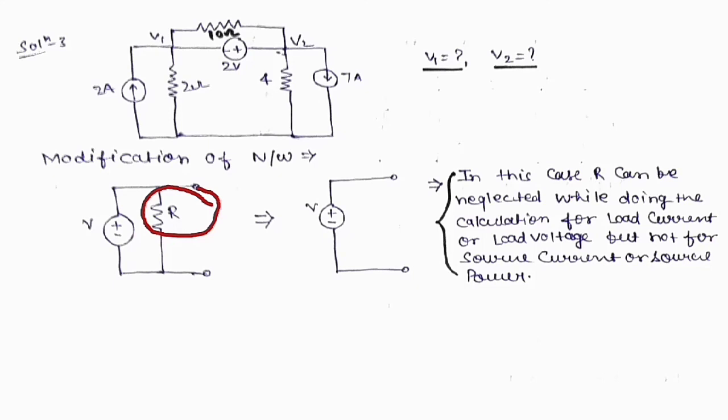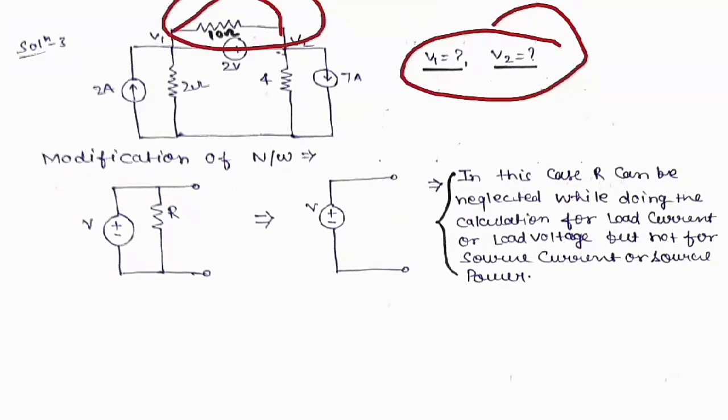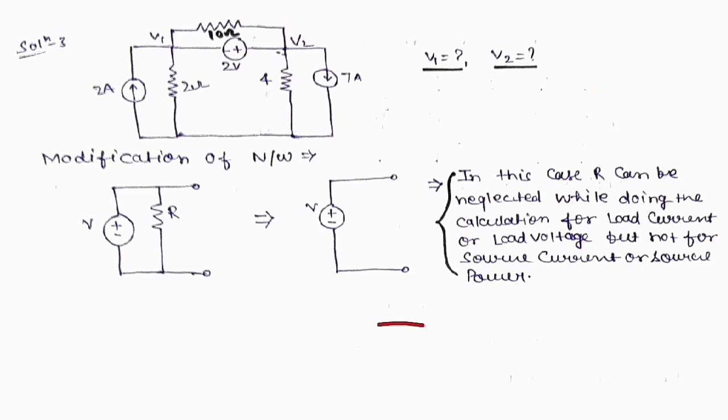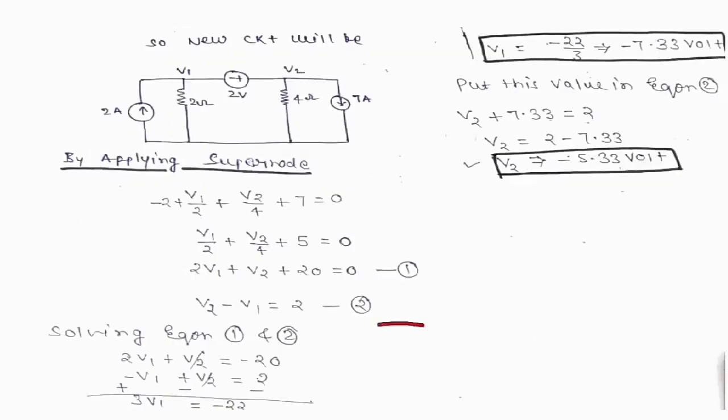Because of this concept I chose this third question. Here the question asks for v1 and v2, so you can neglect this 10 ohm resistance because it is neither a voltage source nor a current source, and v1 and v2 are not power. So you can neglect this 10 ohm in this question, but not for every question. So now the new circuit we get has the 10 ohm neglected.